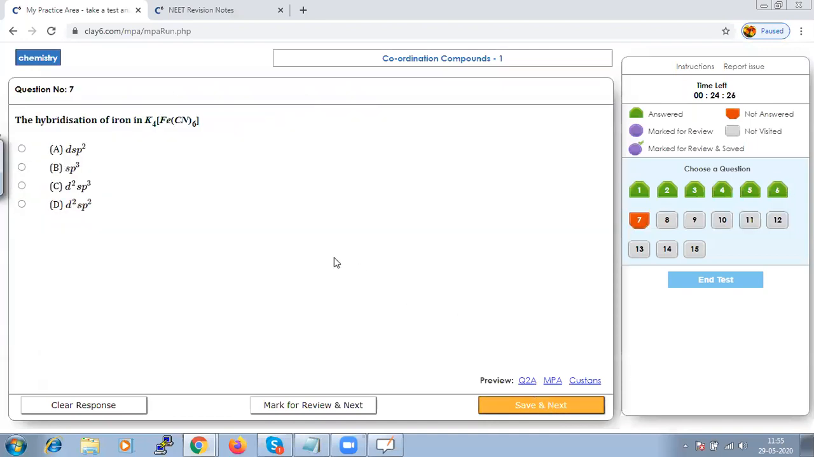The hybridization of iron in K4[Fe(CN)6]. We have to calculate the hybridization. When we are talking about hybridization of iron, iron's atomic number is 26, so you will have 6 electrons in the 3d orbital and 2 electrons in the 4s orbital. And just now we have calculated that iron has an oxidation state of plus 2. Hence, from that well-known fact, you can say that the hybridization should be d2sp3. Let us save that and go to next.